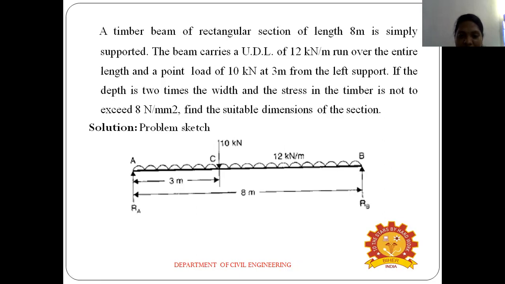Now we find the other side of the reaction. How do we find it?